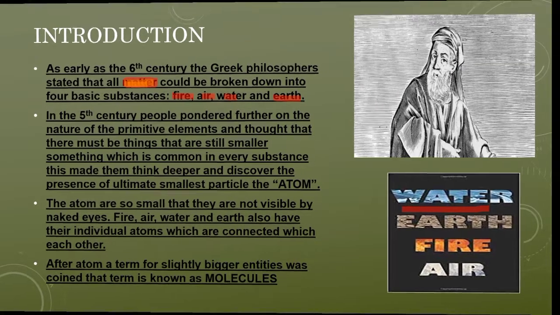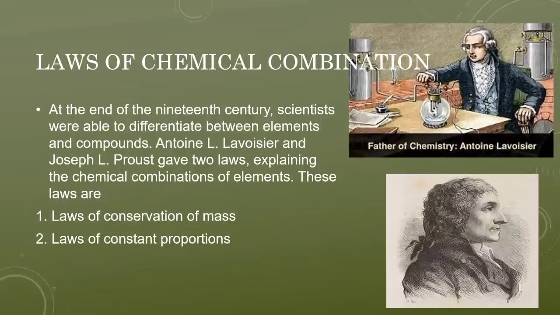Next, the most detailed topic we'll be discussing is the law of chemical combination. What is the law of chemical combination? At the end of the 19th century, scientists were able to differentiate between an element and a compound. In the end of the 19th century, many scientists started differentiating between what is an element and what is a compound.